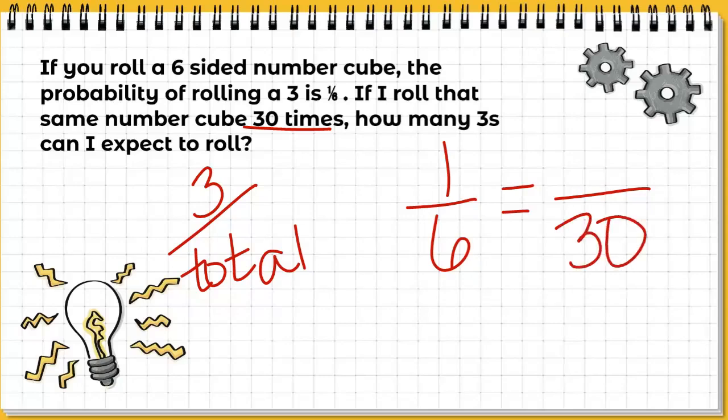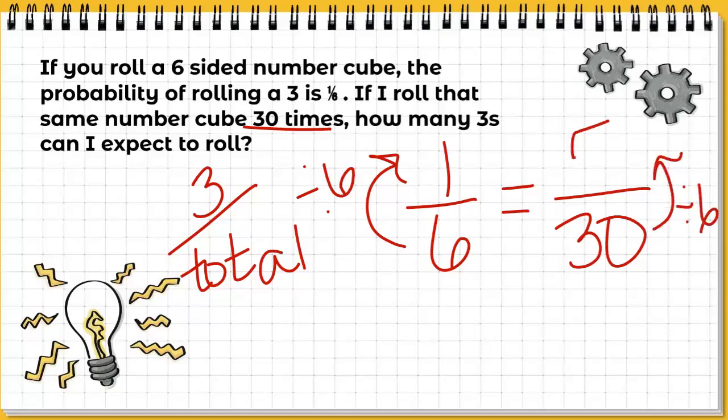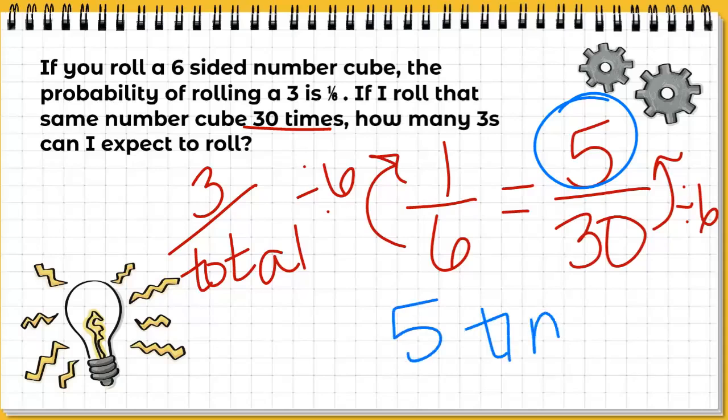And I see automatically that I have a multiplicative way to get from 6 to 1 by dividing by 6. So I would do 30 divided by 6 to get 5. So I could expect to roll 5 3s out of 30 total rolls. So 5 times would be my answer.